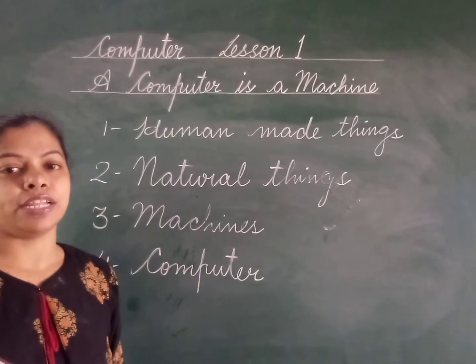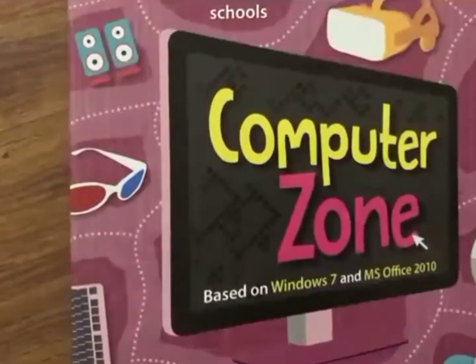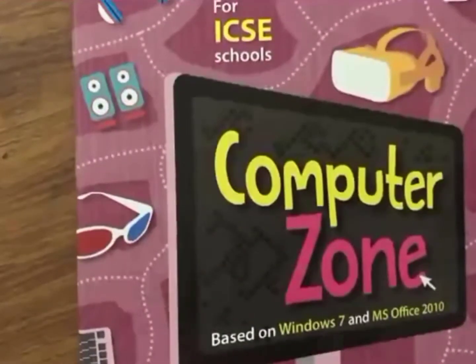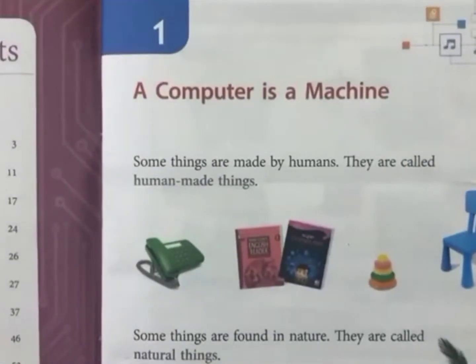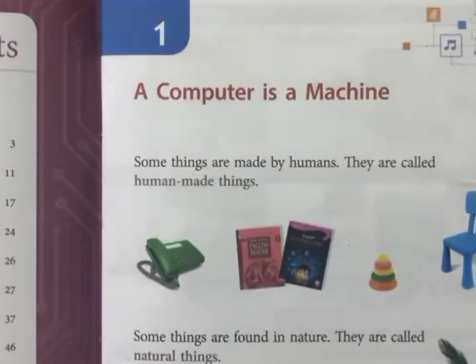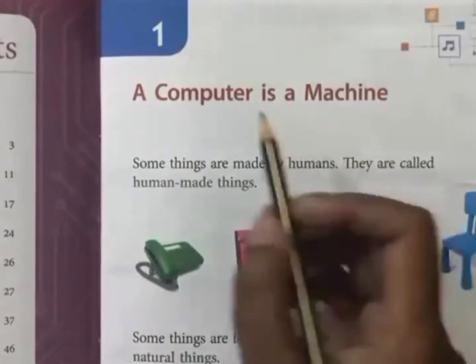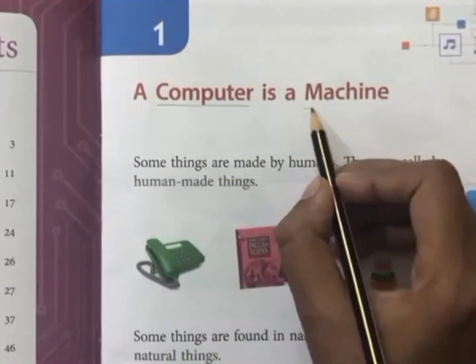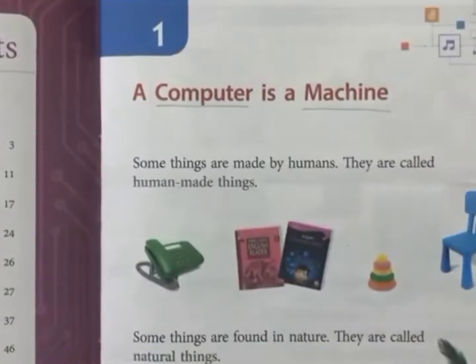Now let us study from the book. This is your computer book, that is Computer Zone. We will come on the first lesson. A computer is a machine. This is the name of the first lesson. So very important, I have already told you to learn the spelling of computer. Now you will also learn the spelling of machine.